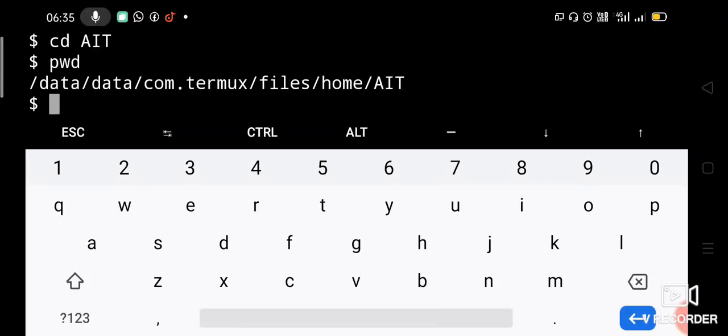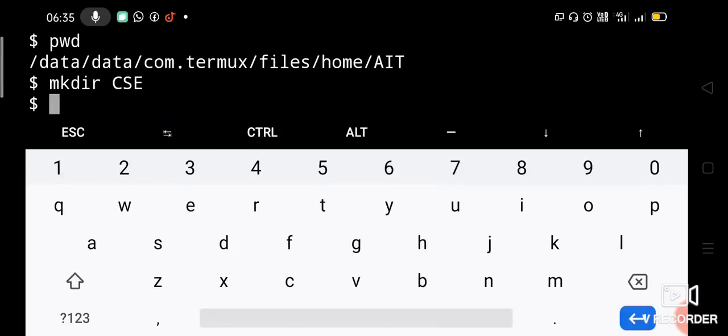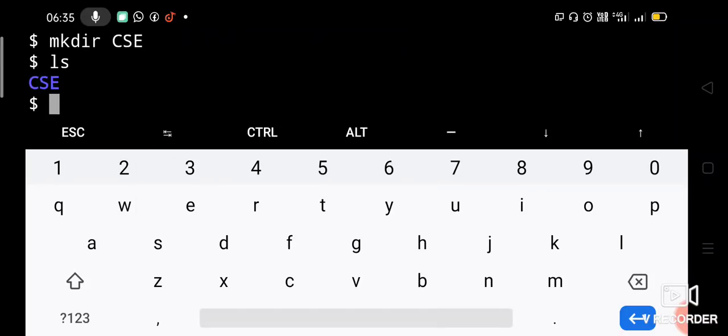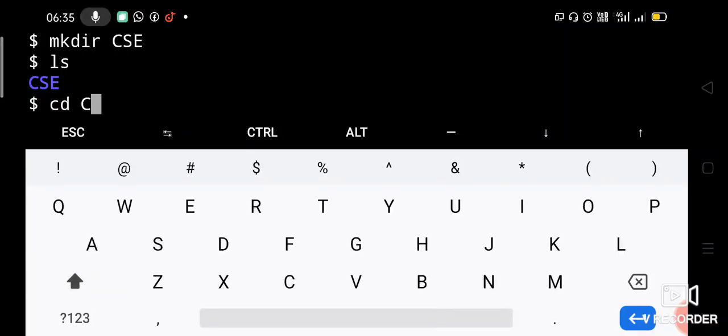Okay, so now in the AIT directory you create CSE directory using mkdir command, mkdir CSE. Now CSE is created. Let us check. CSE is created. Okay, under CSE we have to create 5th sem. So under CSE, if you want to create 5th sem, you have to get into CSE directory. Let us say cd CSE.